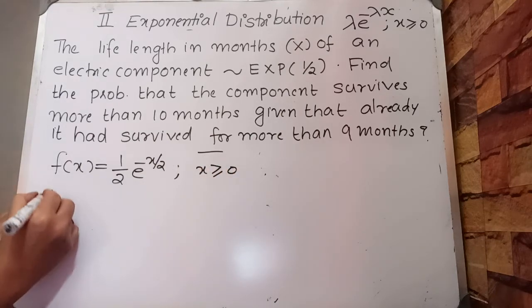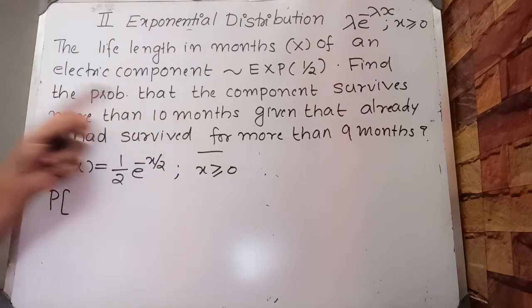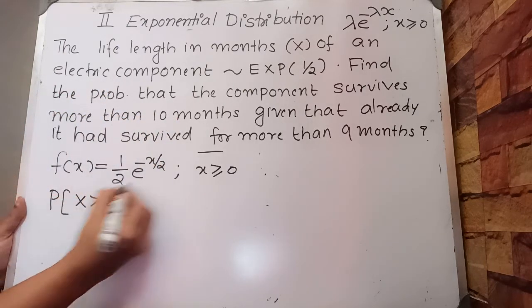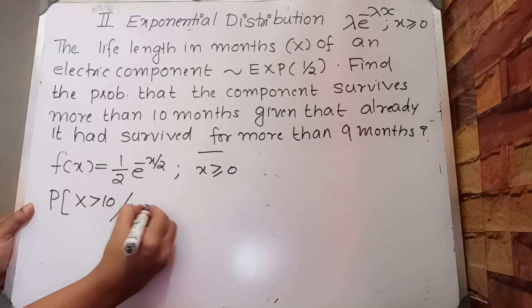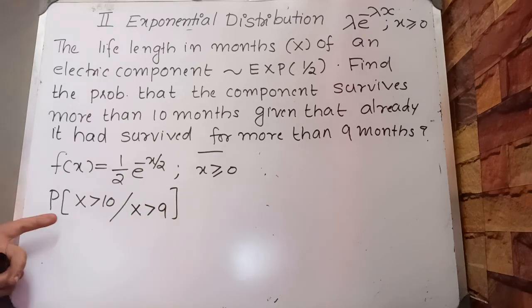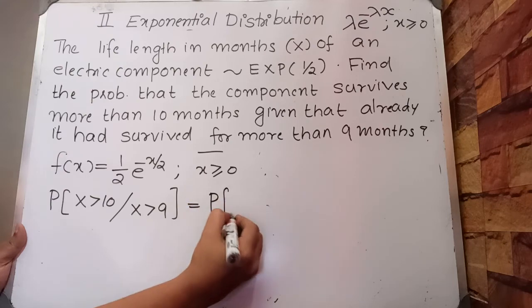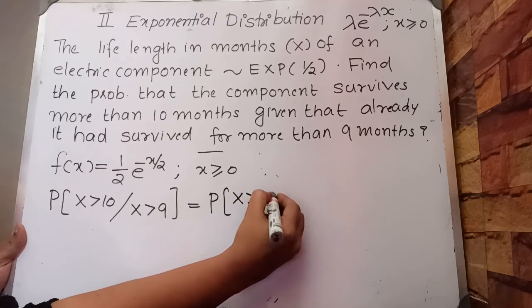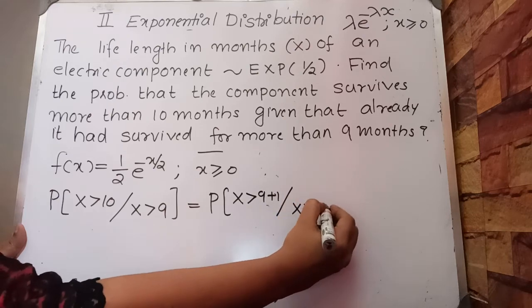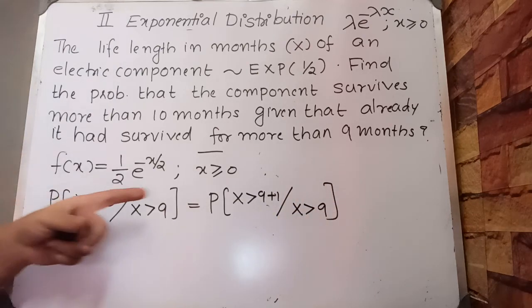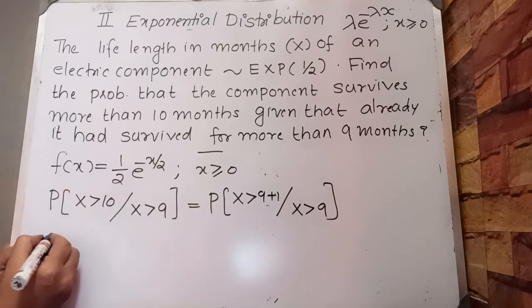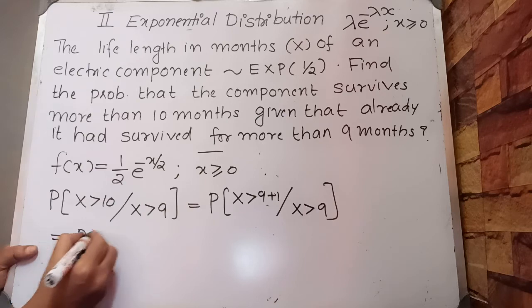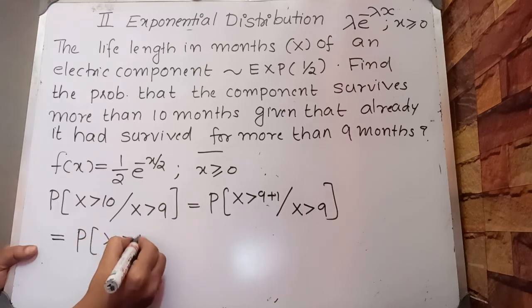We have to find the probability of more than 10 months, that is x greater than 10, given that it had already survived for more than 9 months. Probability x greater than 10 given x greater than 9 is equal to probability x greater than 9 plus 1 given x greater than 9. When we apply the memoryless property, it is equal to probability x greater than 1.